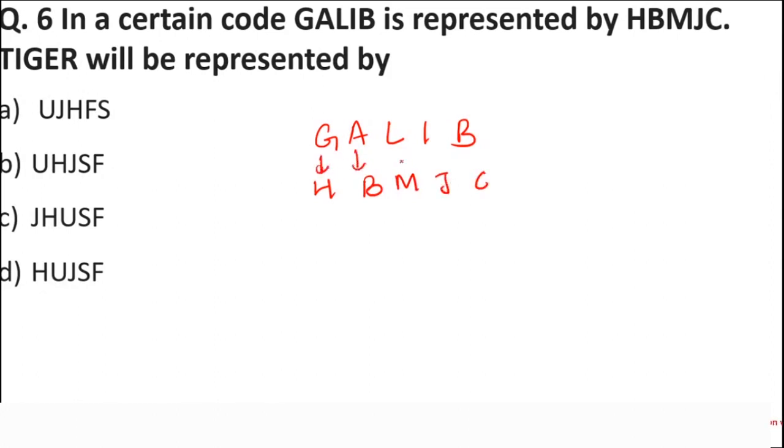H. After A comes B, after L comes M, after I comes J, and after B comes C. The same way if we talk about Tiger, U, J, H, F, S. Okay? All of you have got how and why is the answer?